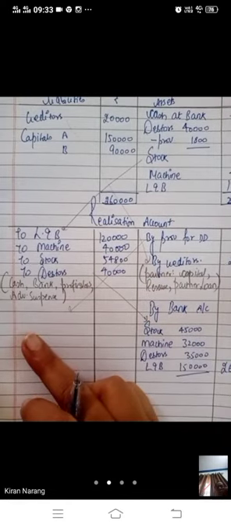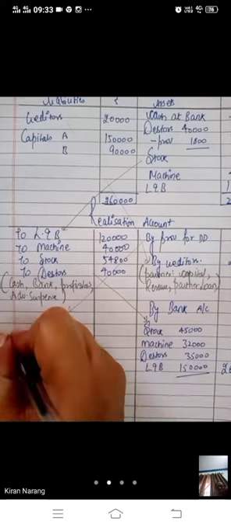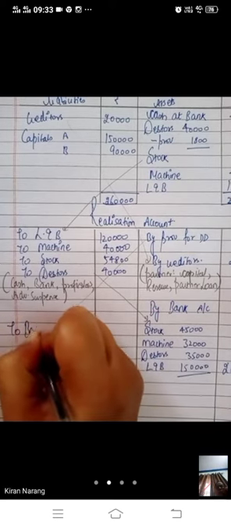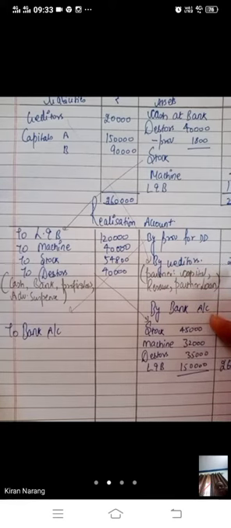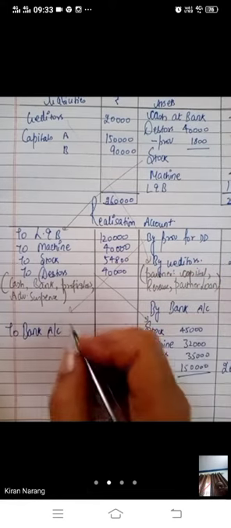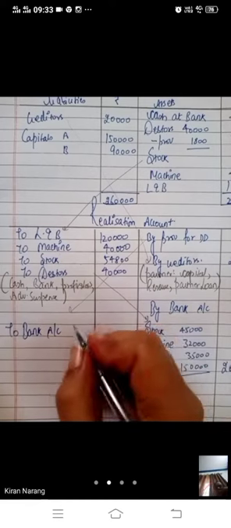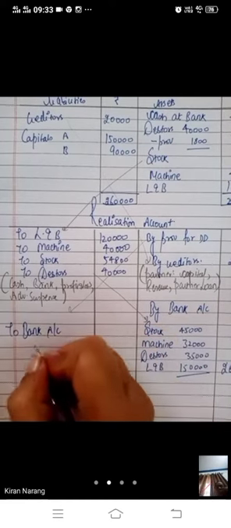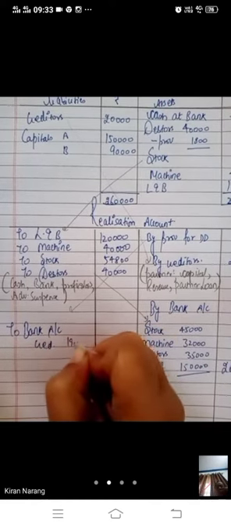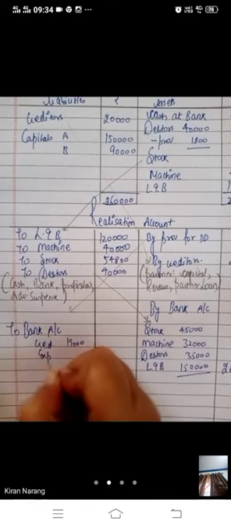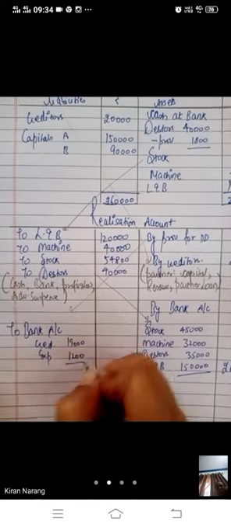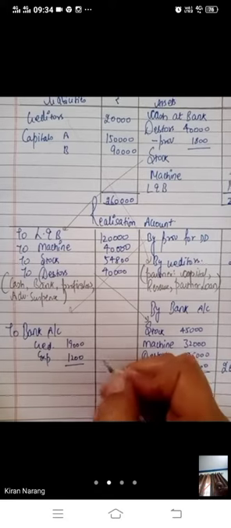Creditors have agreed to accept 5% less. We will write to bank account. All the payments will be made through bank. Now creditors have accepted 5% less: of 20,000, 5% will be 1,000, and the remaining payment will be 19,000. Expenses on realization of assets amounting to rupees 1,200. Now we have to make one more payment, that is 1,200.